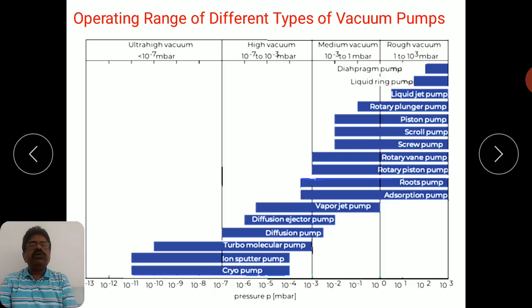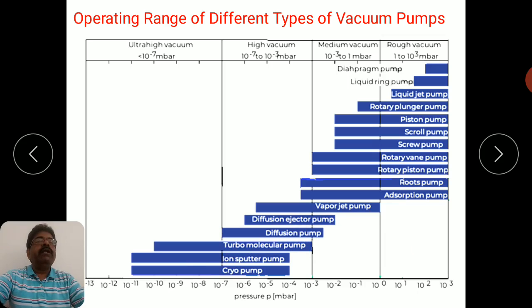For that you have to use a proper roughing pump. Then at the exhaust also, some of the pumps require, or rather it is desirable to use, a backing pump. So a proper choice of backing pump is also a very interesting aspect of high vacuum pumping system design. Okay, so here is a list of the different pumps and their pumping range.